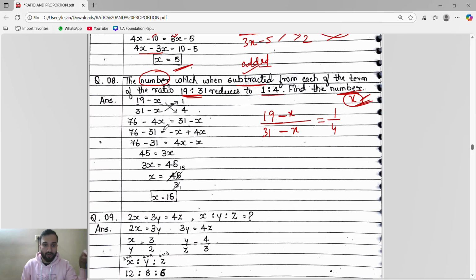Okay, then what we will do? We'll do the cross multiplication. We will get the x value as 15. Done. The number x is 15.